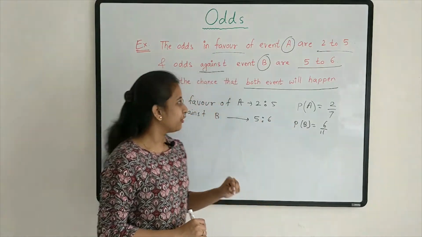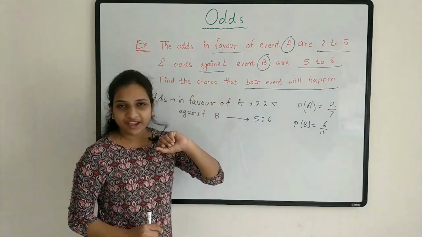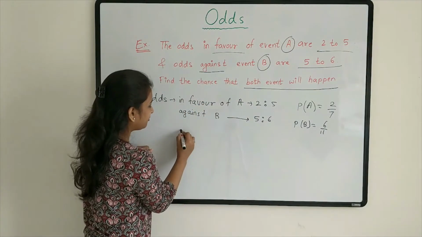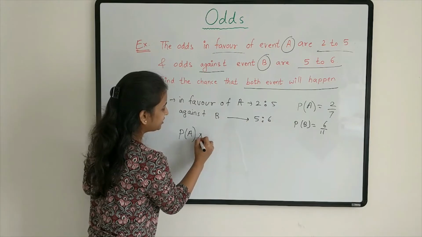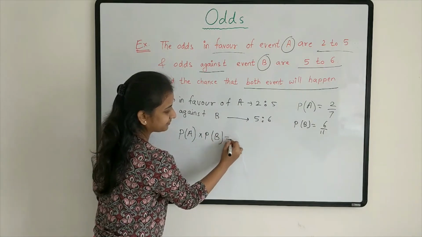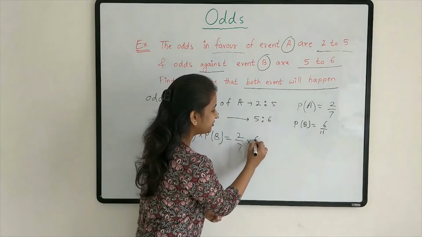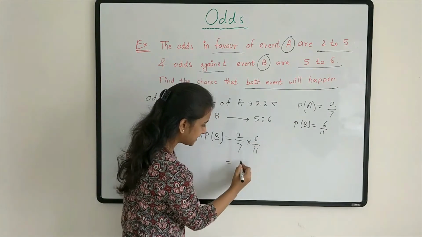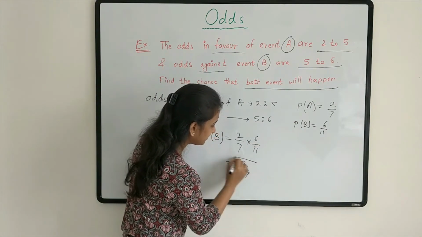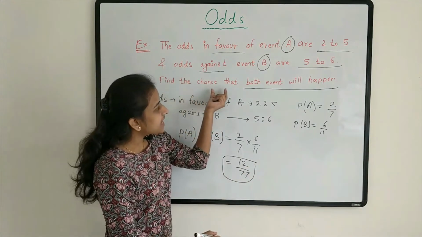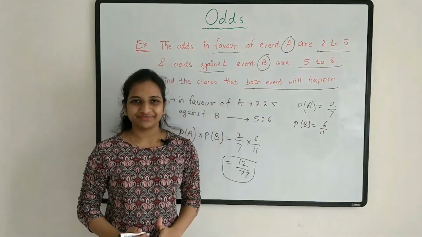Fine. Now, what is the chance that both events will happen? Means we have to find probability of A into probability of B. Fine. That is 2 by 7 into 6 by 11, which is nothing but 12 by 77. This is the chance that both events will happen.